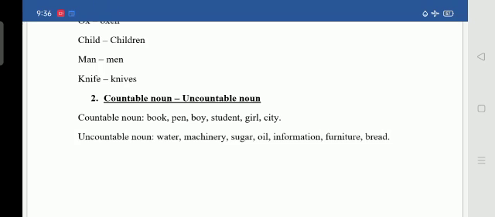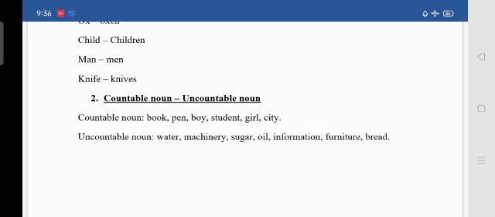I think we can count these. We can count how many books you have. You may count 1, 2, 3, 4, isn't it? Pens also you can count. How many pens are there in a packet? There may be 10 pens or 20 pens, so we can count that number, isn't it?